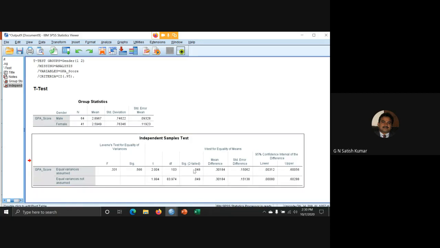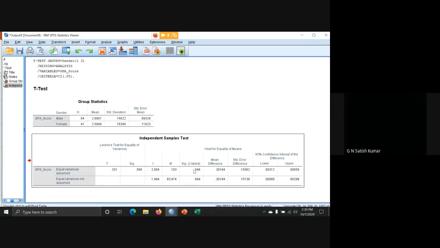0.048. Is it okay? May I know what is the logic behind considering the equal variance assumed significance value? See, equal variance assumed means, if there are male and female groups, and in the male group there are some very poor students and some extremely intelligent students, then variance is not equal. But in the female group the knowledge of the students is equal. Then is there anything good in comparing male with female?